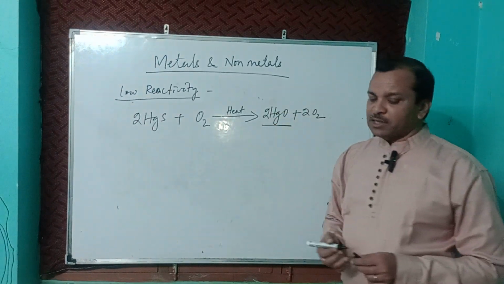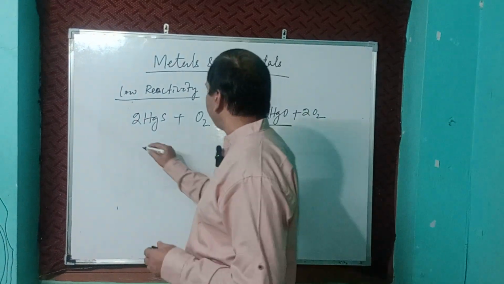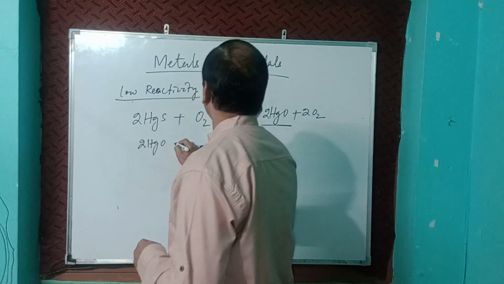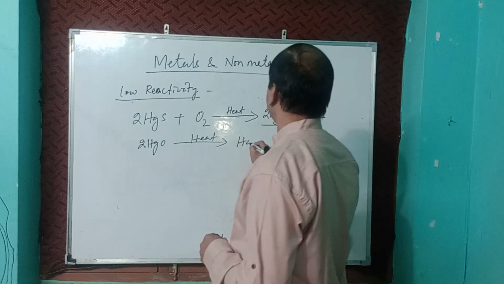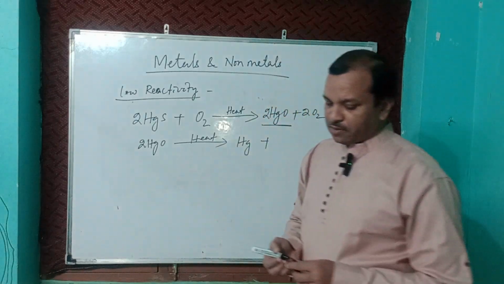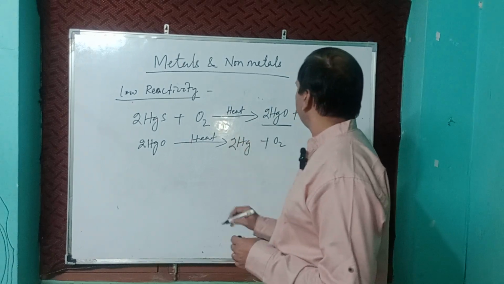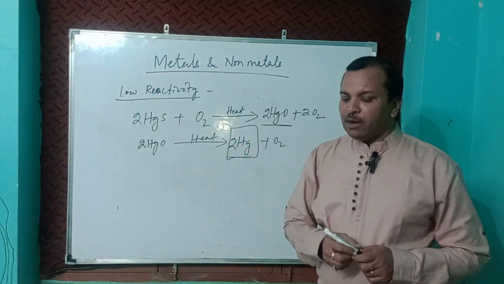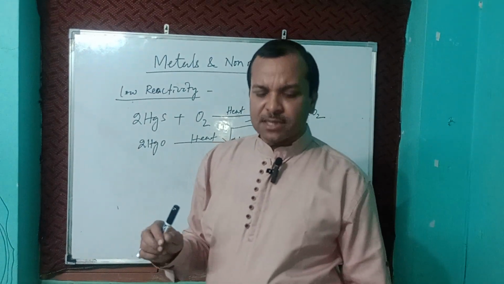HgO is mercuric oxide. When mercuric oxide is heated again, with excess heating provided to HgO, we will get 2Hg plus oxygen, O2. We will get pure mercury here. Low reactivity series, clear? Low reactivity series is clear.